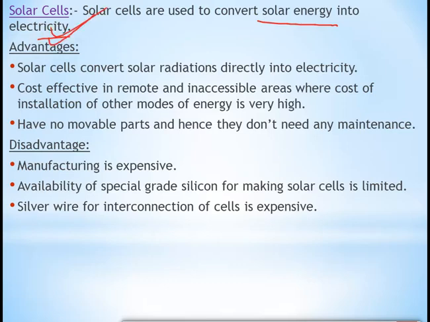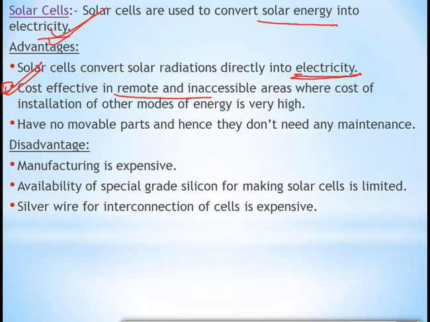Now look at the advantages of solar cells. Solar cells convert solar radiation directly into electricity, means from sunlight we are getting electricity. So this is one of the advantages. Cost effective in remote and inaccessible areas where cost of installation of other modes of energy is very high. Means in villages and all, these solar cells are used at a very high rate, because in many places no electricity is there. Okay, no electricity connection is there. Over there, the people are using solar cells to get electricity. So it can be used in remote and inaccessible areas.